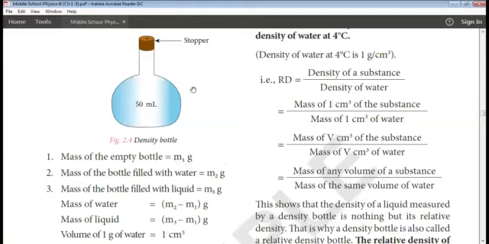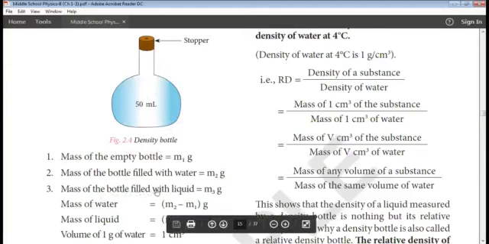In the same manner, we get the mass of the liquid. We subtract the mass of the empty bottle from the mass of the bottle filled with the liquid. That is M3 minus M1 will give you the mass of the liquid.